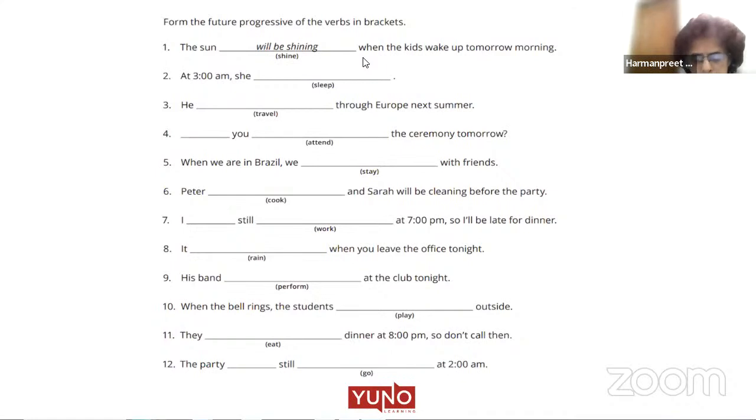Why, ma'am? I will still be working because still it tells you about the time. It will tell you about the time and action which will continue for some time in future. So that is why we say I will still be working. Ma'am, it means my working will not stop. Never, always, forever, we can use also before be. What can we use before be, please?